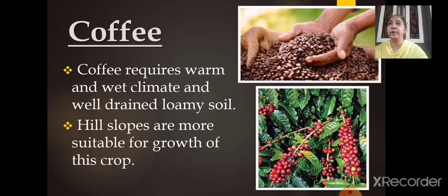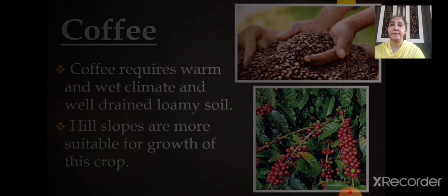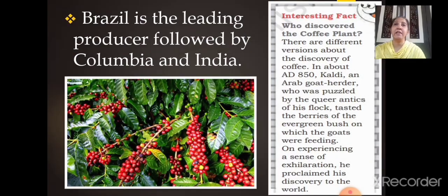Now the next we are going to come to is beverage crops, okay? Here we are going to learn about coffee first. Coffee requires warm and wet climate and it requires well-drained loamy soil, okay? And you all know very well hill slopes are more suitable for the growth of this crop. Now Brazil is the leading producer, followed by Colombia and India. So which is the leading producer of coffee? Brazil, followed by Colombia and India.